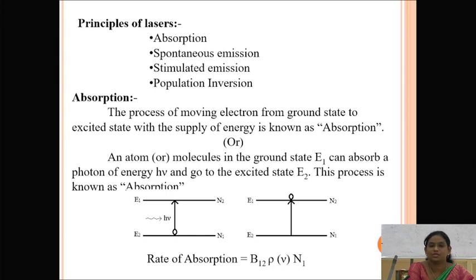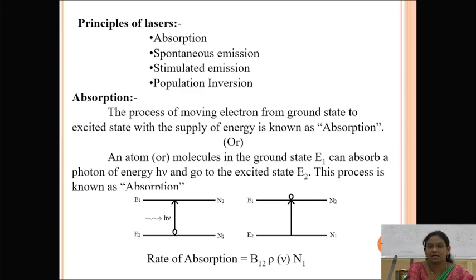First of all, we can discuss the topic of absorption. In this absorption topic, we can consider that initially all the electrons are present in the ground state itself. We know that. So here E1 and E2 are considered as the ground state and excited state. N1 is considered as the ground state population and N2 as the excited state population, as well as E1 is the ground state and E2 is the excited state.